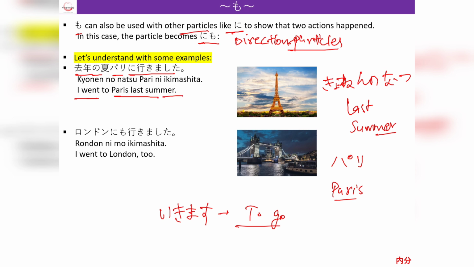And now if I want to use ni mo, then the translation will be like this. I went to London too, and the sentence would be Rondon ni mo ikimashita. So here you can see we have used ni and mo together, just to emphasize that that person went to London also. So guys, that was the mo particle. Now let's move forward to some exercises just to understand it better.